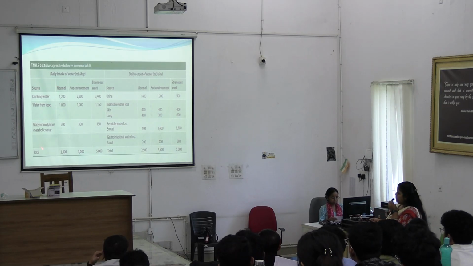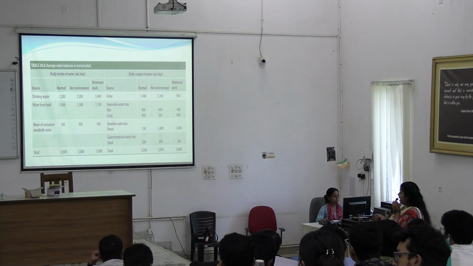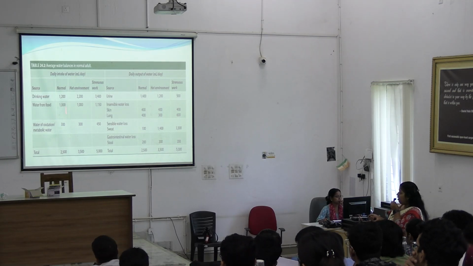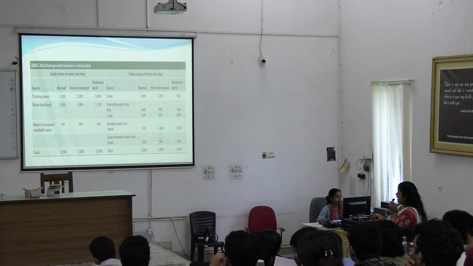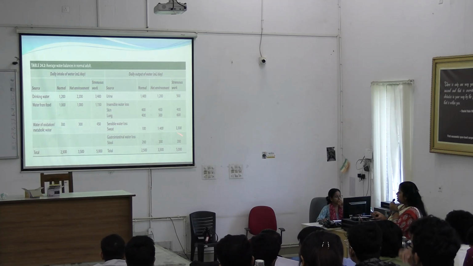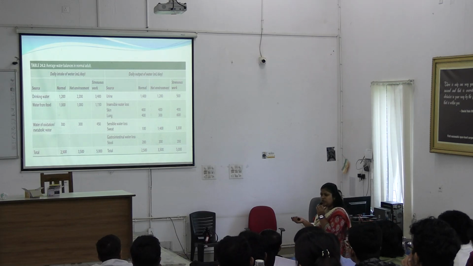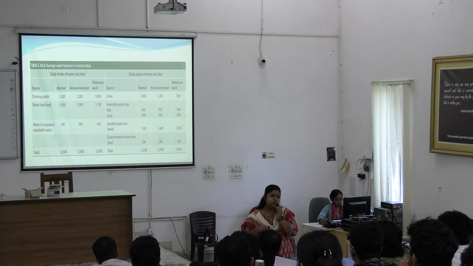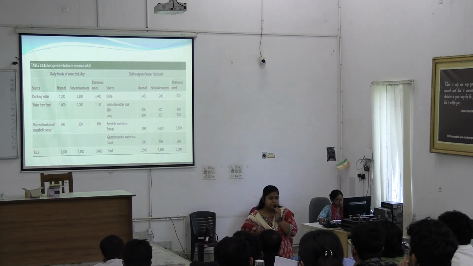In normal condition a person was taking 2.5 liter of water daily and his total output is also 2.5 liter, whereas in hot environment the intake is up to 3.5 and the output is also 3.5 liter, and for strenuous work 5 liter and 5 liter. Why am I emphasizing on the volumes? Because if the condition changes and input and output is not maintained, that will lead to imbalance.